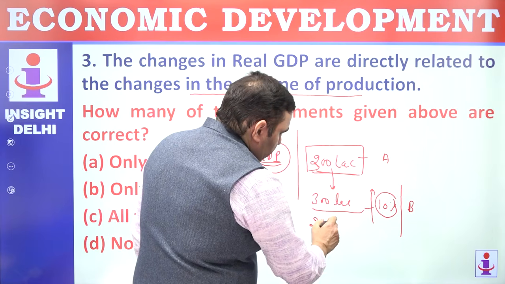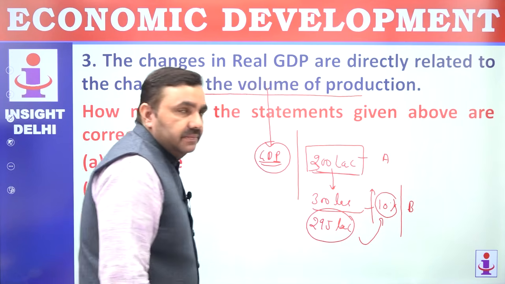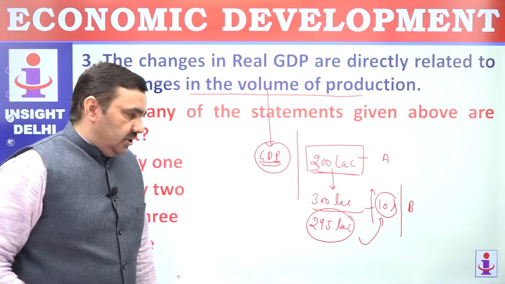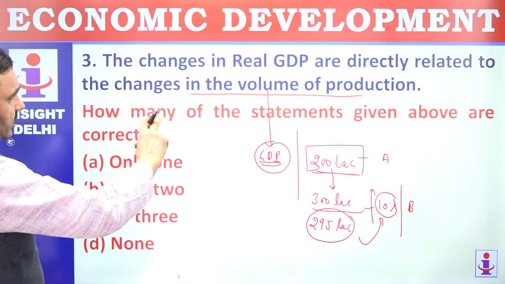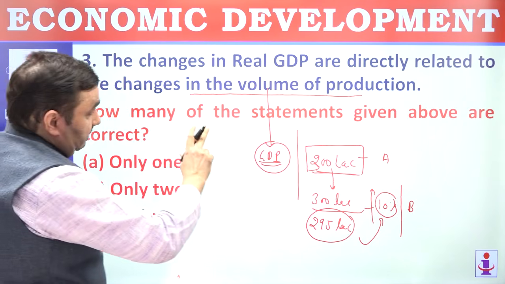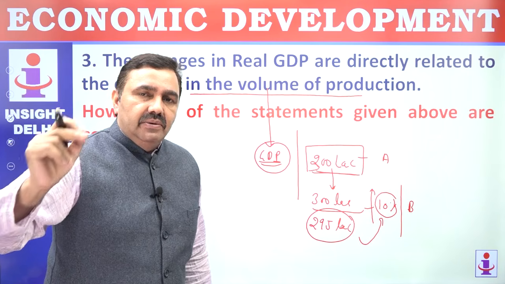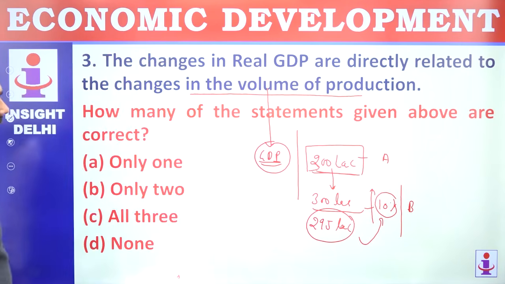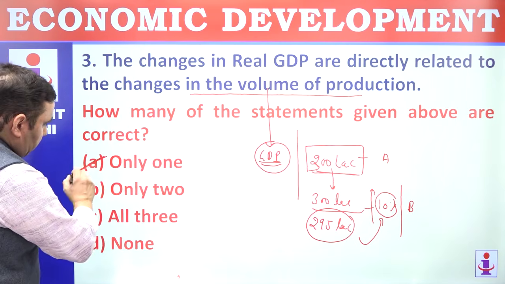Let's say it goes down by 295 lakh. But the nominal could also grow if inflation is high. So you have to link real GDP versus nominal GDP. Changes in real GDP are directly related to changes in volume of production. Always keep in mind, had this been nominal GDP, that might not have been correct. That would have been incorrect. So point number 3 is correct here. Points number 1 and 2 are incorrect. How many of the statements? Only one statement is right. So the option here is A.